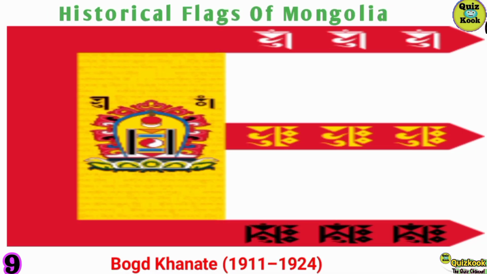Bogd Khanate, 1911 to 1924. The Bogd Khanate flag symbolizes Mongolia's brief period of independence from Qing rule. With its bold colors and national symbols, this flag marks a significant chapter in Mongolia's quest for self-determination and national identity.